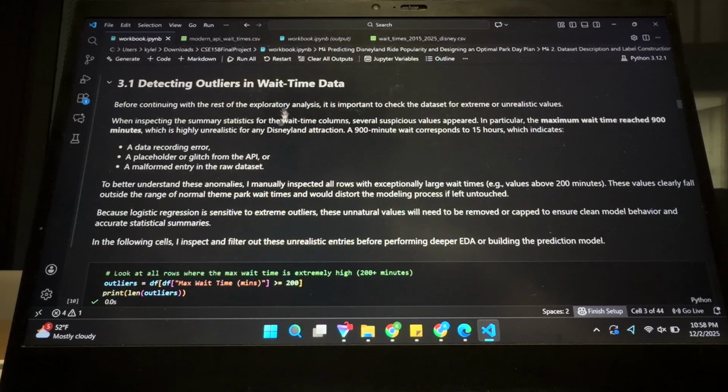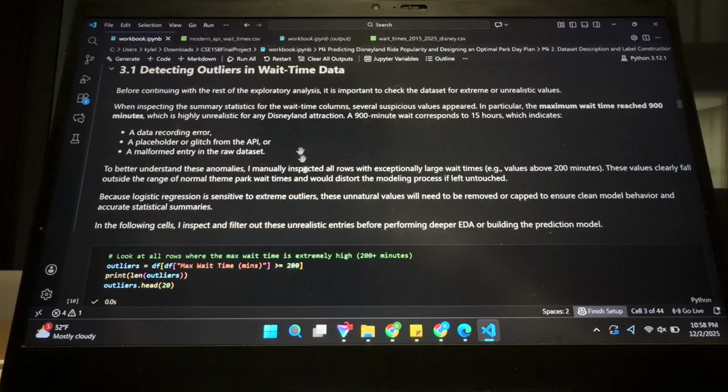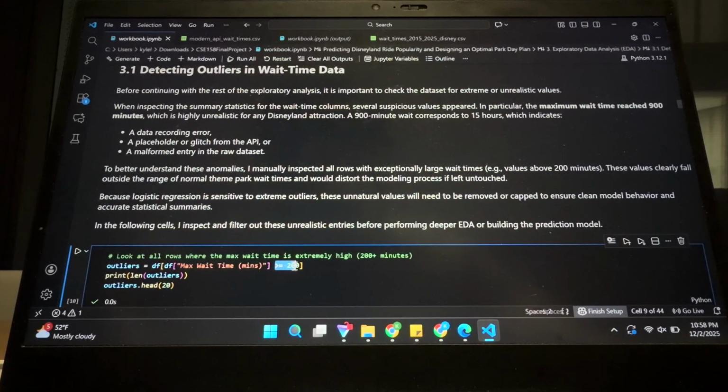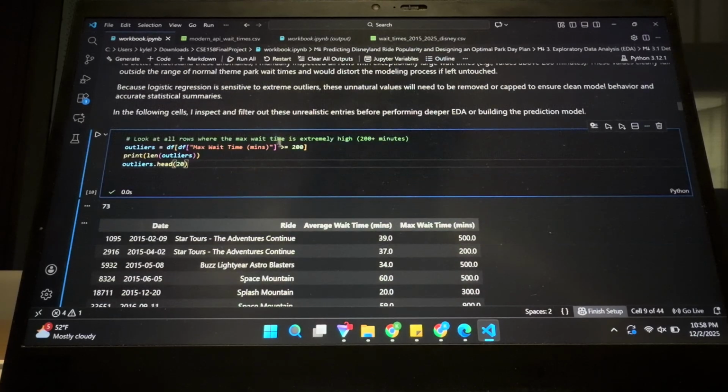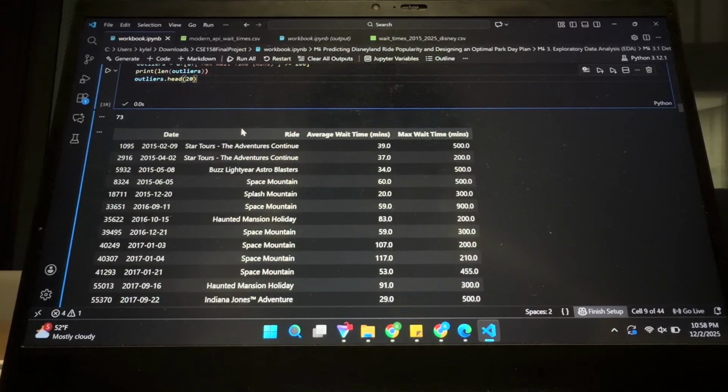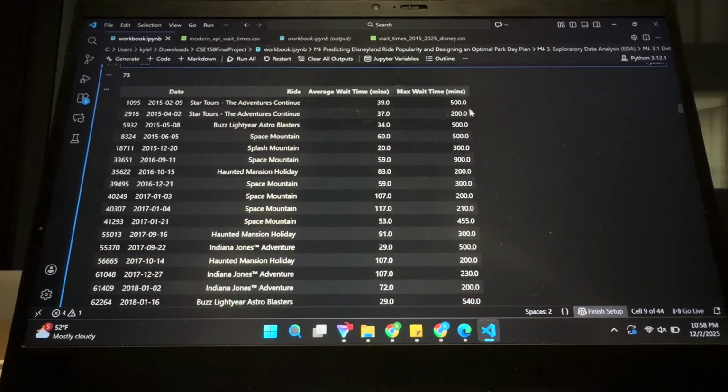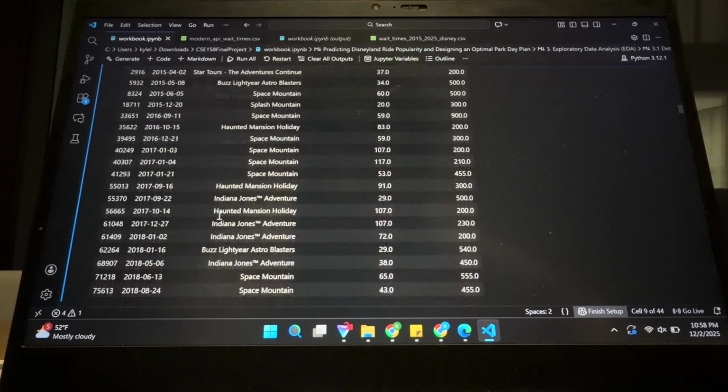So I had to look into some outliers. I ended up truncating everything at 200 minutes because anything above 200 minutes was 3+ hours, which is pretty unrealistic for any ride at the Disney theme park. So I removed all of those. We can see here there's like 500 minutes, 300 minutes, 900 minutes, which are all very, very unrealistic.